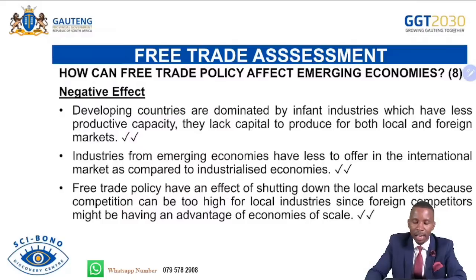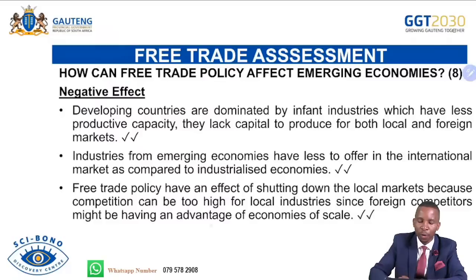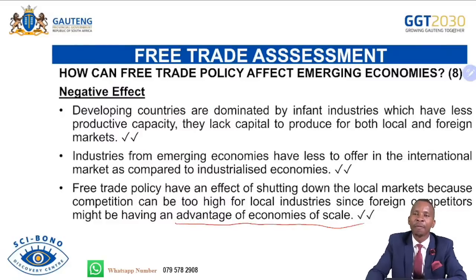Free trade policy has the effect of shutting down local markets because competition can be too high for local industries, since foreign competitors might have the advantage of economies of scale. Some of them are receiving subsidies from their governments. As they sell their goods locally, they will be selling at a much lower cost, which will force out our local businesses. The problem of dumping will arise. They will get an opportunity to sell their goods in South Africa at the lowest possible cost, lower than in their countries of origin.